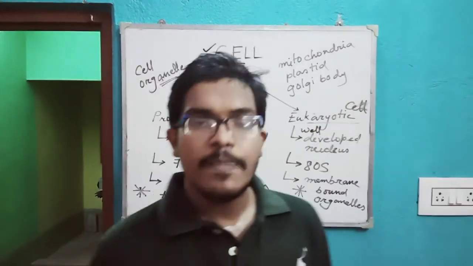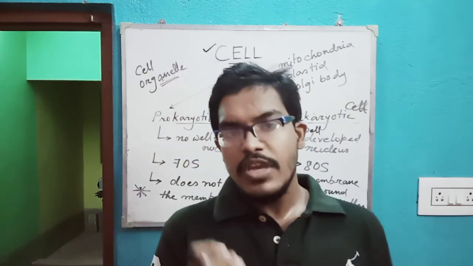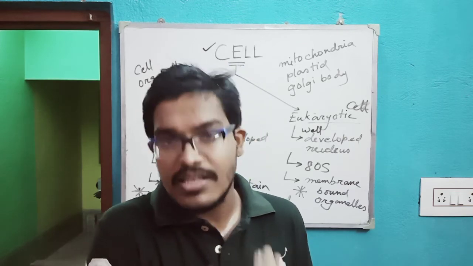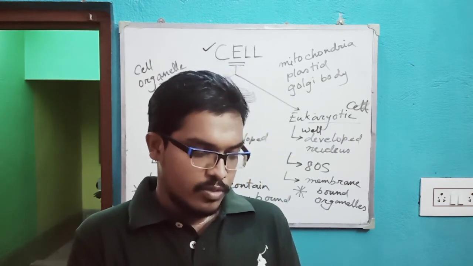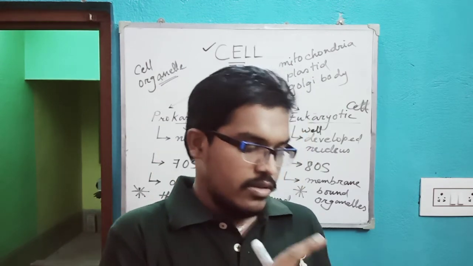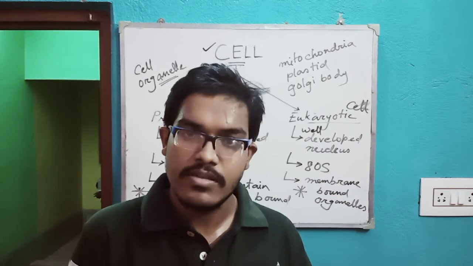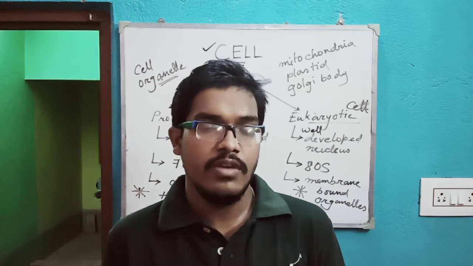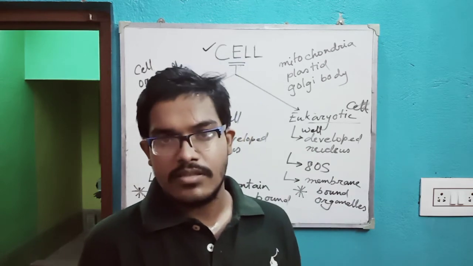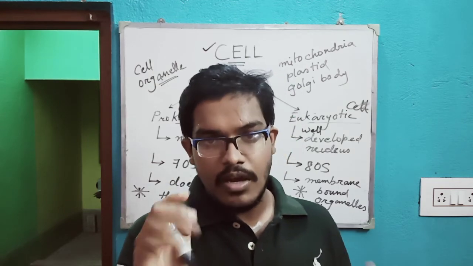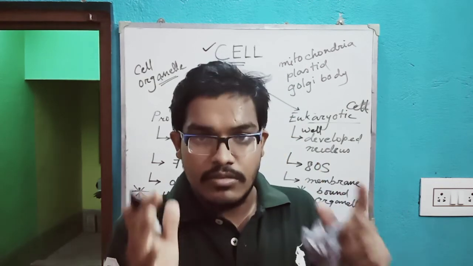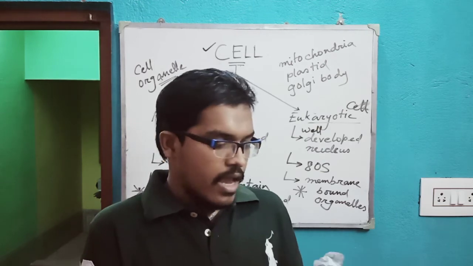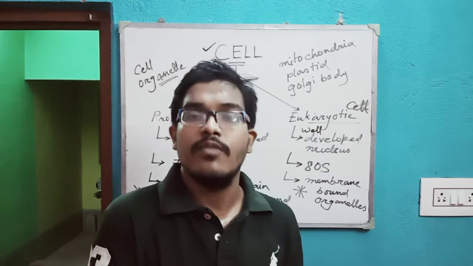So that's all for this video. Let me summarize this whole video. We got to know what a cell is, how we can classify the cell, and some important names regarding the cell: number 1 is Robert Hooke, number 2 is Anthony von Leeuwenhoek, number 3 is Schleiden, and number 4 is Schwann. Schleiden and Schwann have given us the cell theory, whereas Anthony von Leeuwenhoek gave a picture of how cells are present in a living body, and the whole concept of the cell came from Robert Hooke.